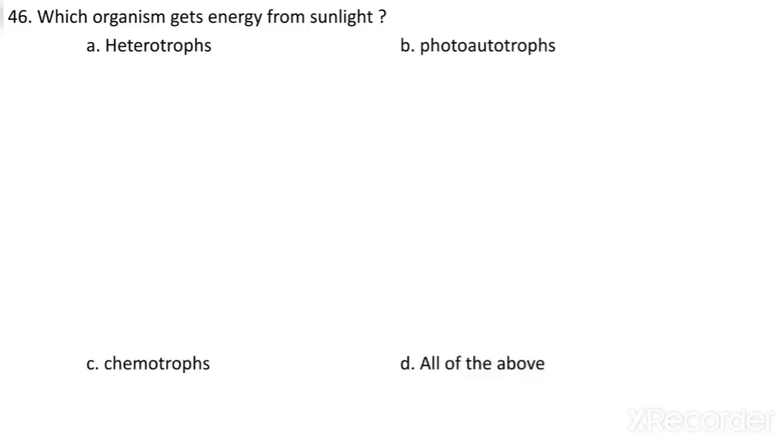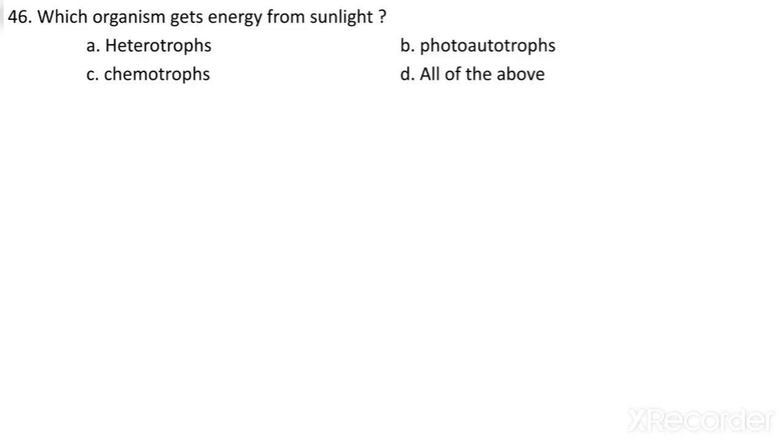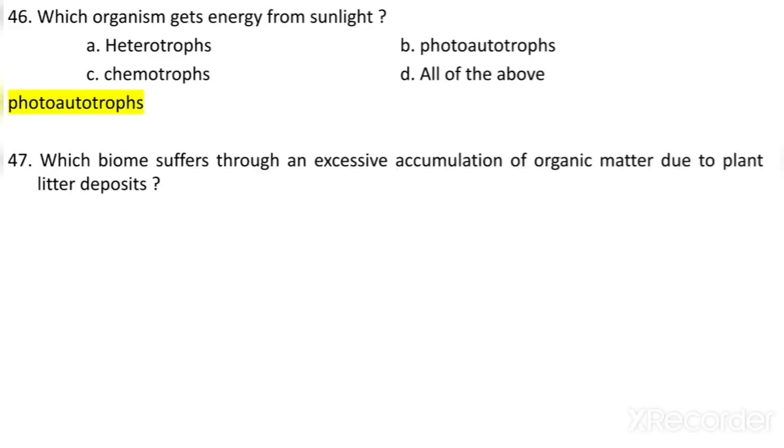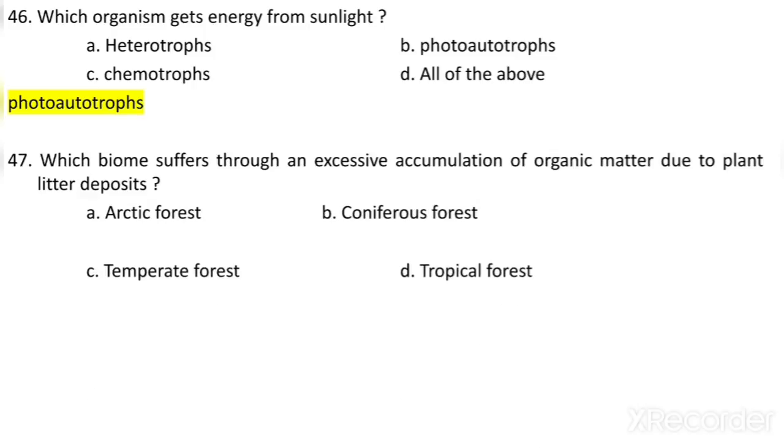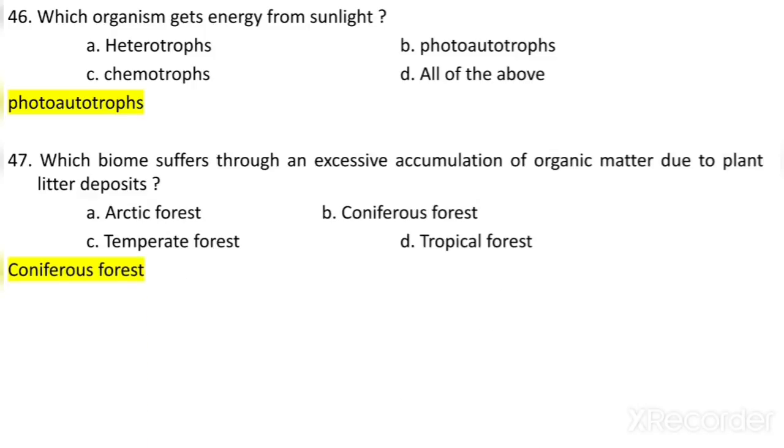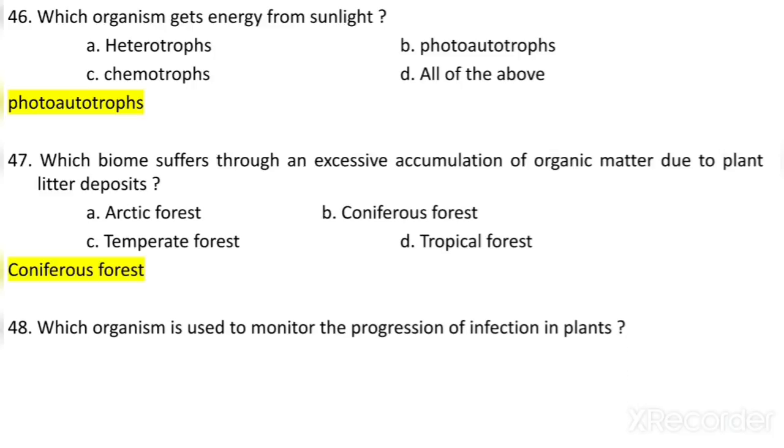Heterotrophs, photoautotrophs, chemotrophs, or all of the above? Now the answer is very simple. Photoautotrophs get energy from the sunlight. Which biome suffers through an excessive accumulation of organic matter due to plant litter deposits? Arctic forest, coniferous forest, temperate forest, or tropical forest? Coniferous forest suffers through an excessive accumulation of organic matter due to plant litter deposits.